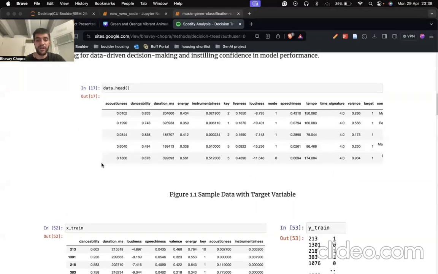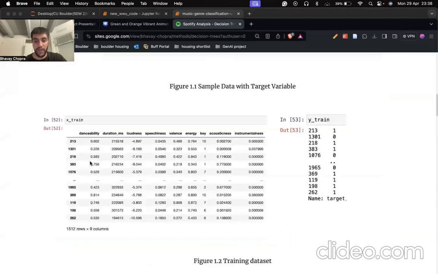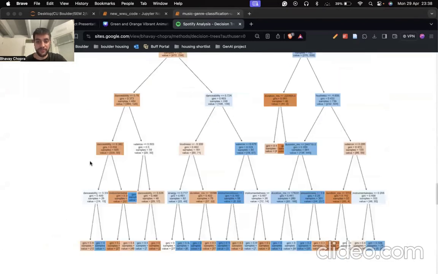Three different models were compared. First was a default decision tree. Second was the grid search CV tuned, and the last one was the randomized search CV tuned. Let's quickly go to the results of this.